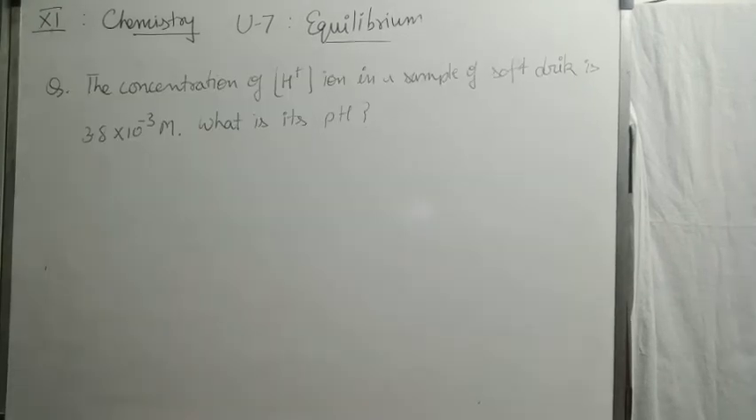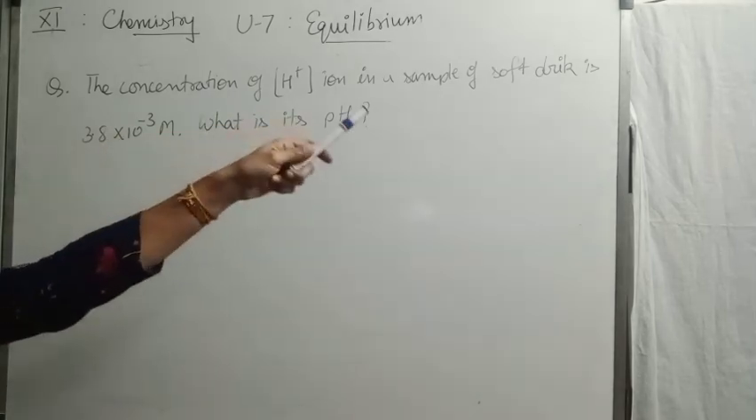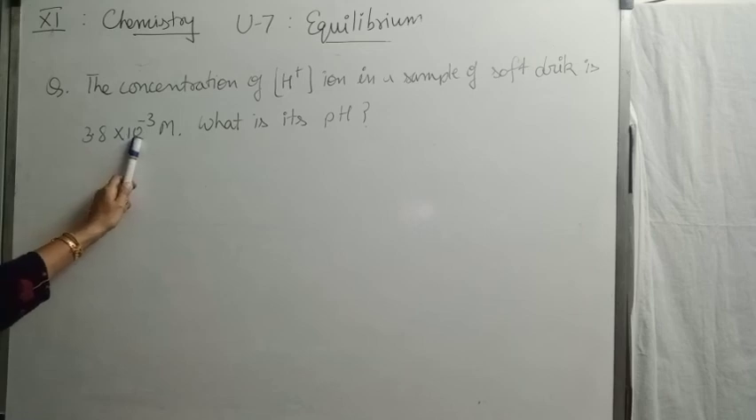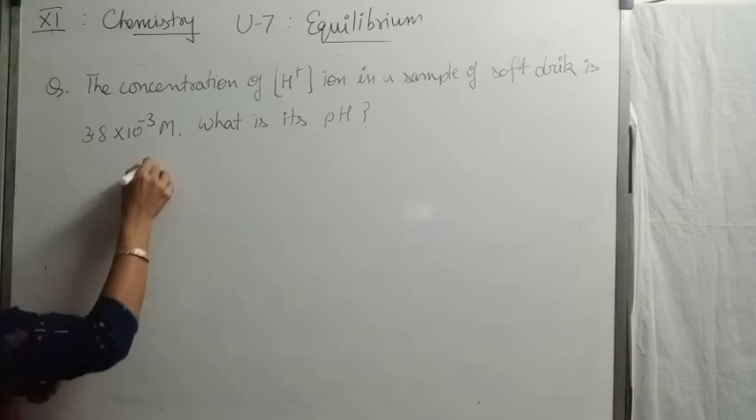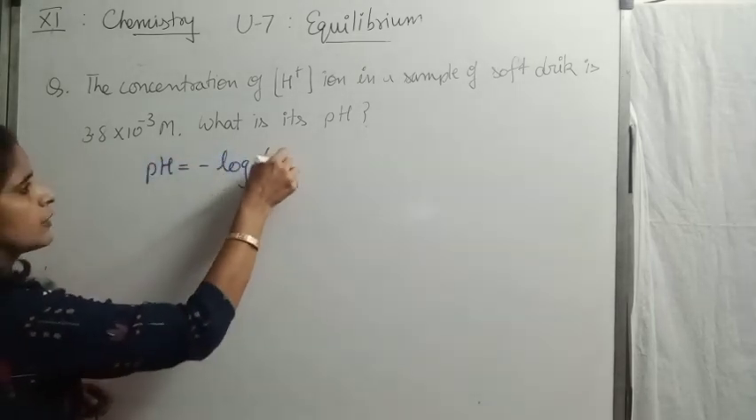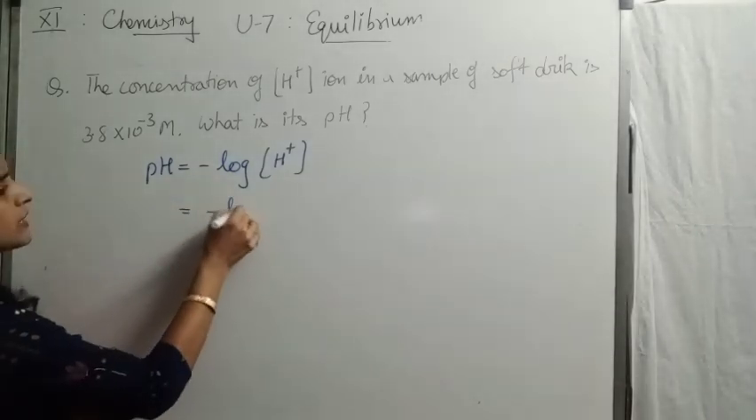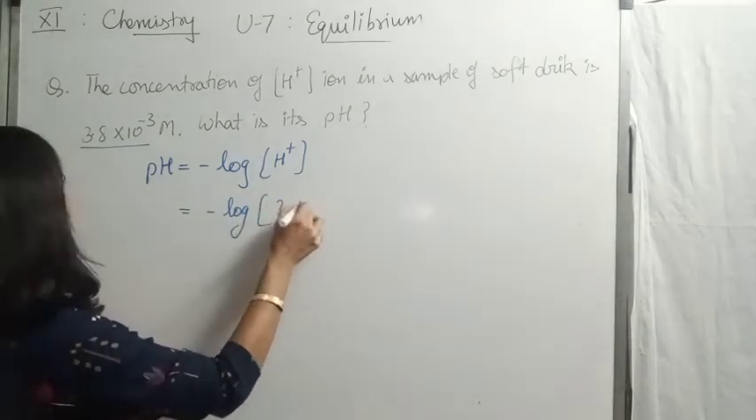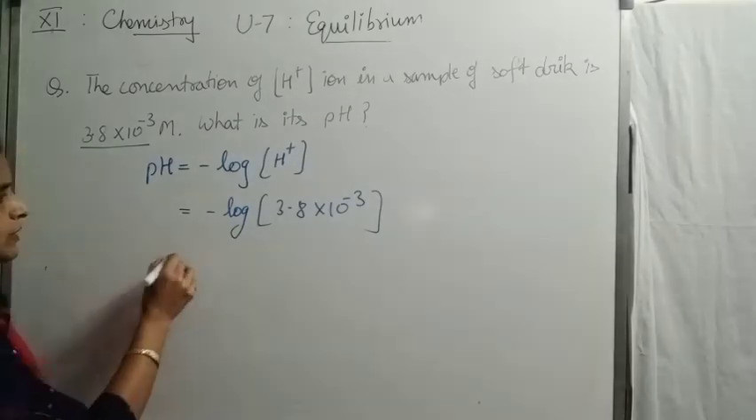Let us discuss this question. The concentration of hydrogen ion in a sample of soft drink is 3.8 into 10 to the power minus 3 molar. What is its pH? Simply apply the formula of pH: negative log of hydrogen ion concentration. And the value of hydrogen ion concentration given is 3.8 into 10 to the power minus 3. Now we solve this.